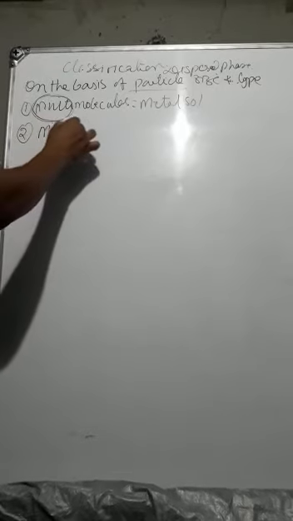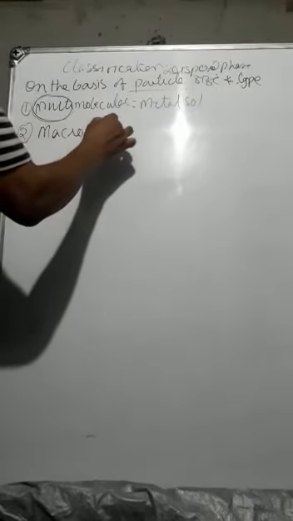Second one is called macromolecular. Now macro is related to what? Size. Big. Macro means big size. That is, if the dispersed phase particles are already in the range of colloidal particle, that is 1 nanometer to 1000 nanometer, then there is no problem at all.